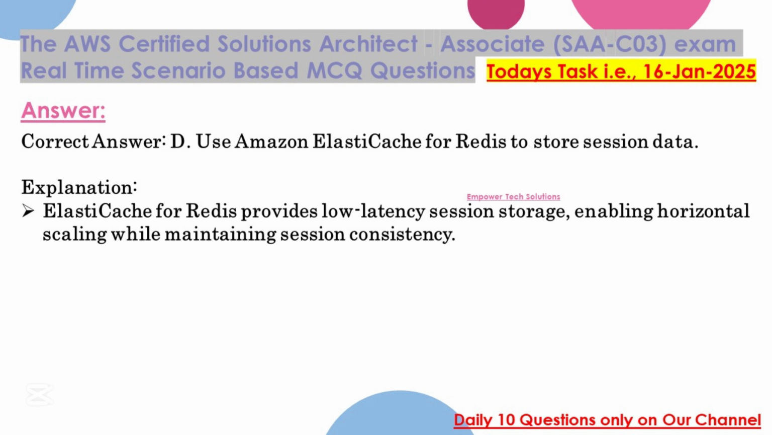Correct answer: D. Use Amazon ElastiCache for Redis to store session data. Explanation: ElastiCache for Redis provides low-latency session storage, enabling horizontal scaling while maintaining session consistency.